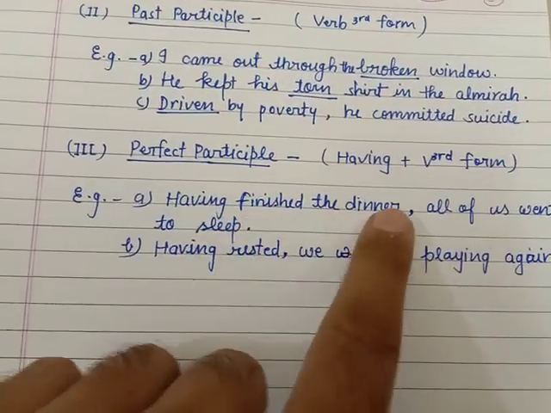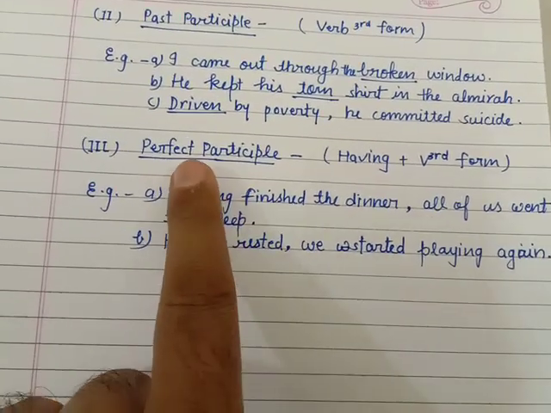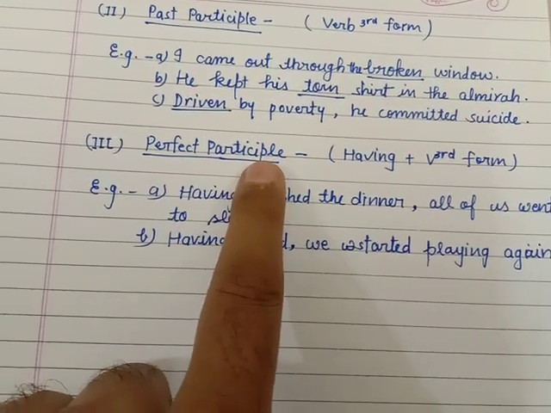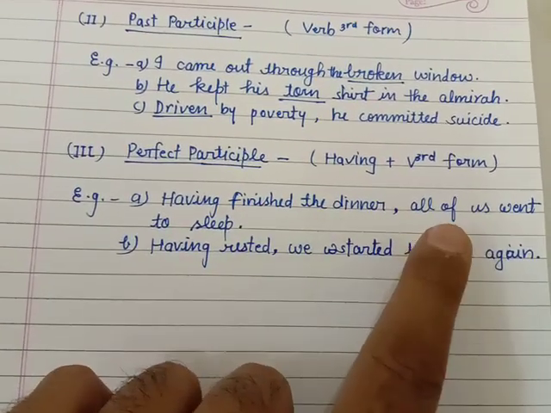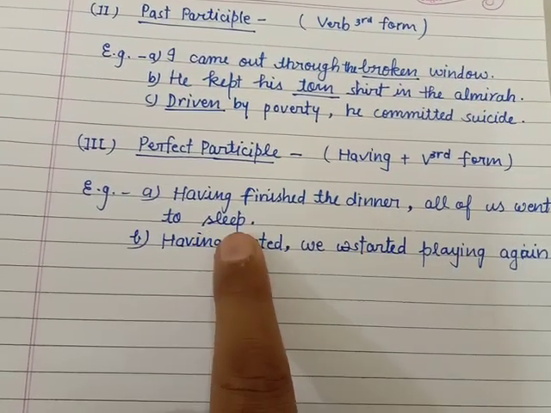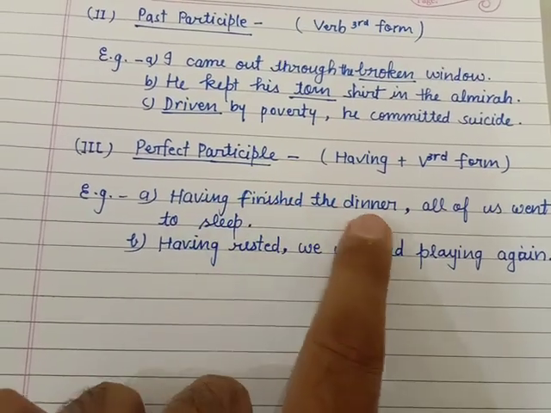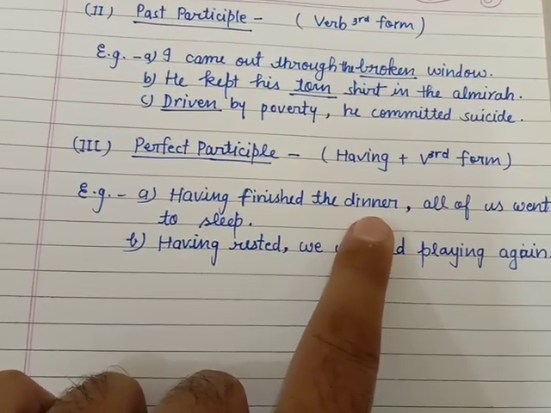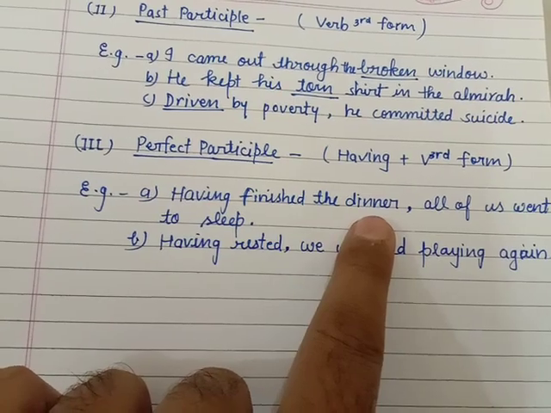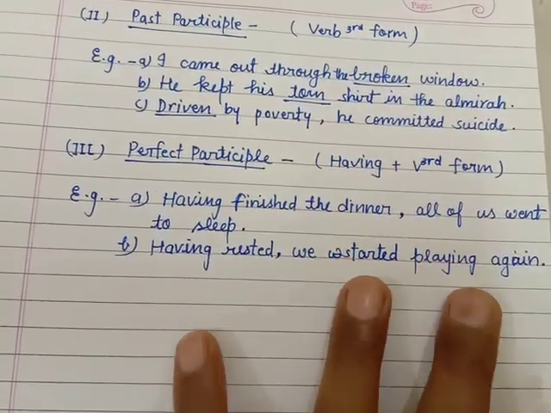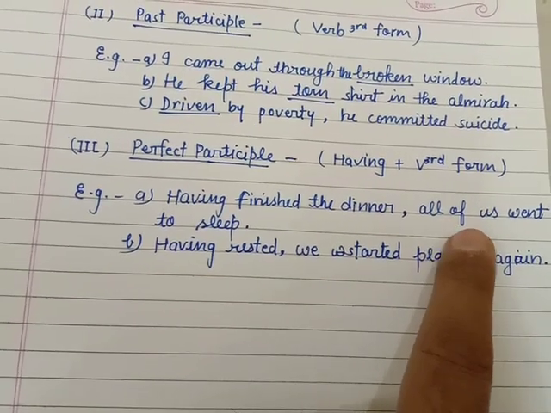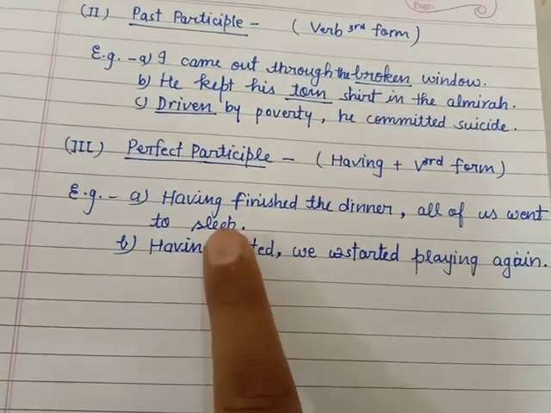Then both sentences can be joined with the help of the perfect participle. Having finished the dinner, all of us went to sleep. Having finished the dinner means the work of having dinner was finished, and then after that the second event happened, that we went to sleep.